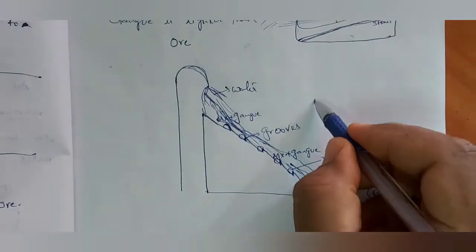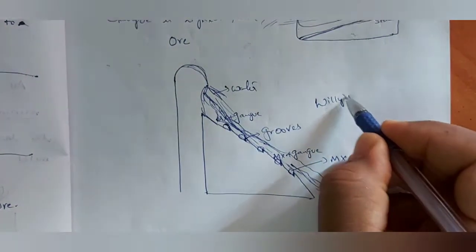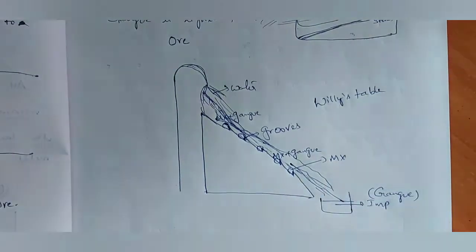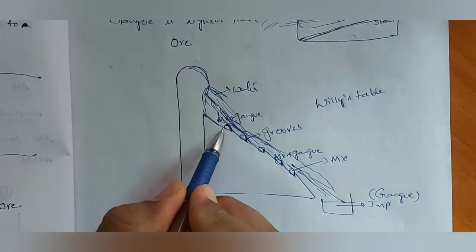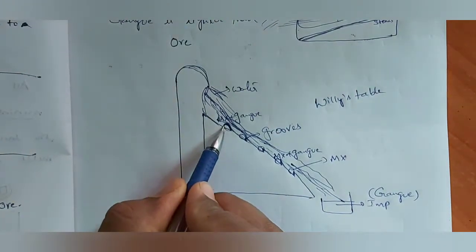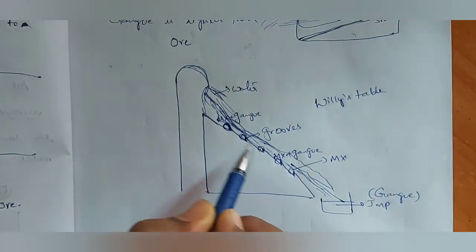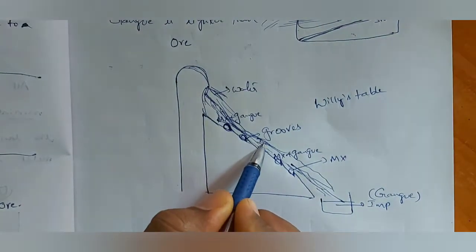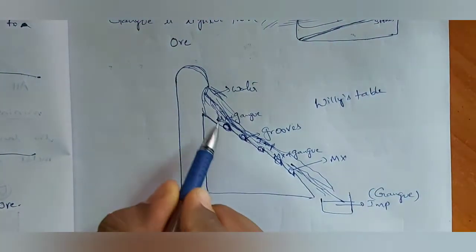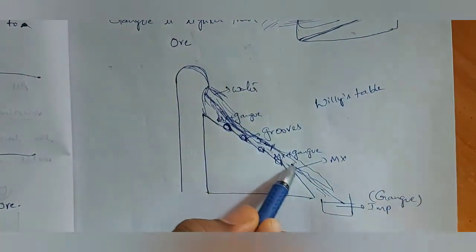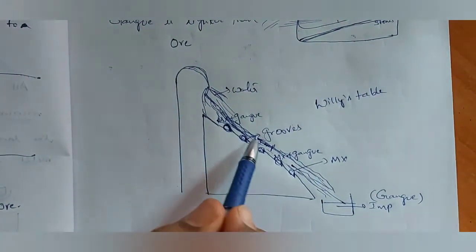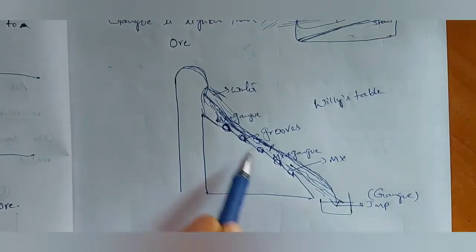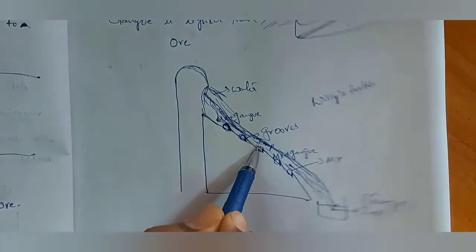This table is called Wilfley table, and in this way heavier metallic compound particles remain in the grooves. Lighter impurities, that is gangue, are washed away along with water, and we get the metallic compound in the grooves.